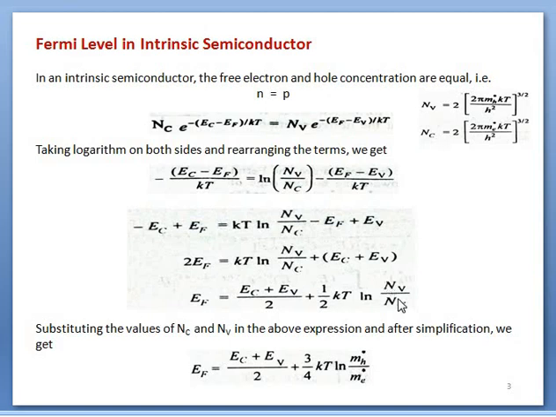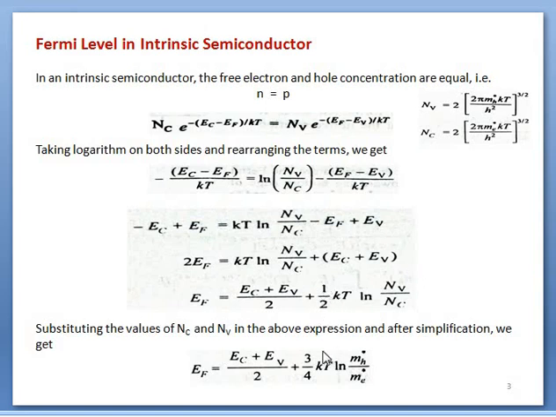By substituting the values of Nv and Nc here, common terms will be cancelled out, so only mh star power 3 by 2 upon me star power 3 by 2 will remain, and since both parameters have power 3 by 2, that will be kept here.